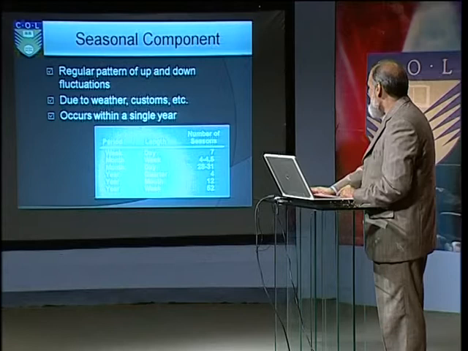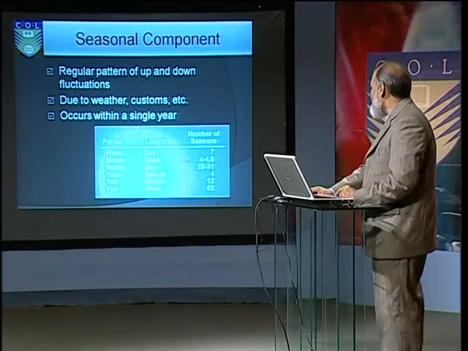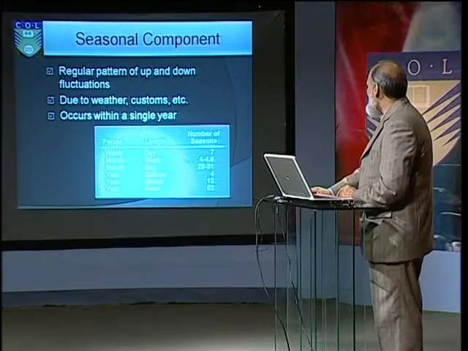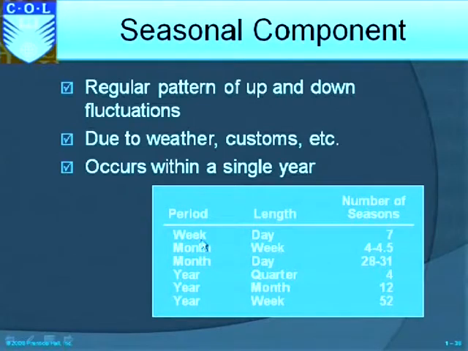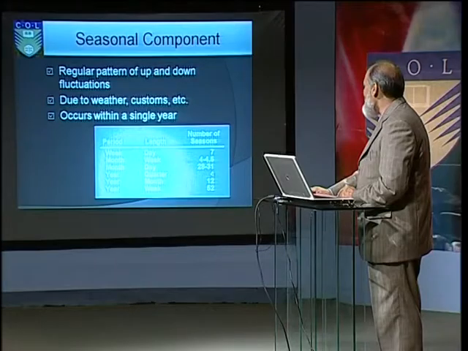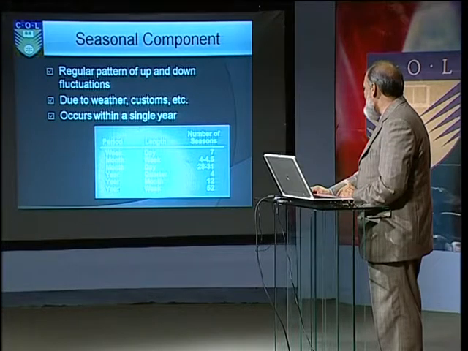The seasonal. And season can be a week, length is day, number of seasons is 7. In a month, 4 weeks, number of seasons will be 4. In a month, 28 to 31 days, and there will be 28 to 31 seasons. In a year, 4 quarters, in a year, 12 months, or in a year, 52 weeks.